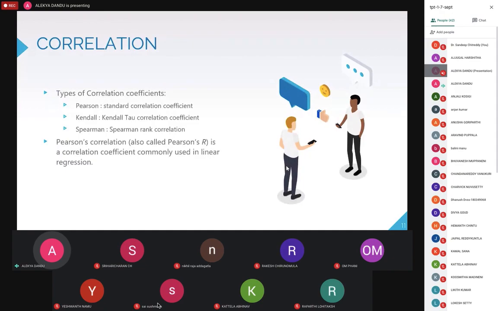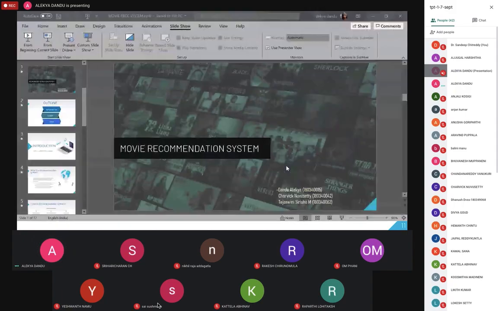Now, the different types of correlation coefficients. There's Pearson, which is the standard correlation coefficient, and there's Kendall and Spearman. Pearson's correlation is commonly used in linear regression, and we're also using it in our project. To help you understand how correlation values are calculated, I would like to show you a small question. One minute.